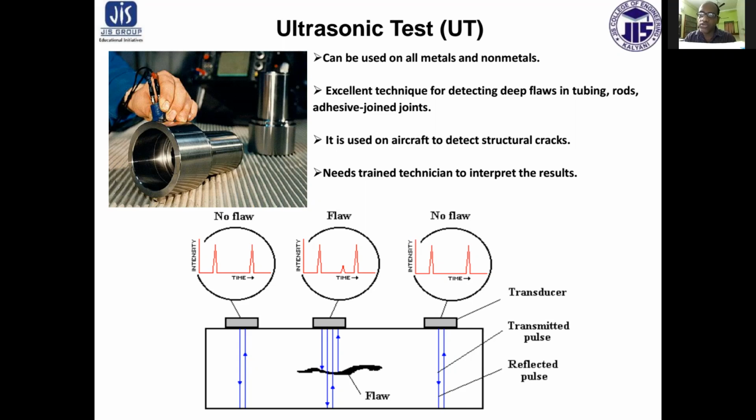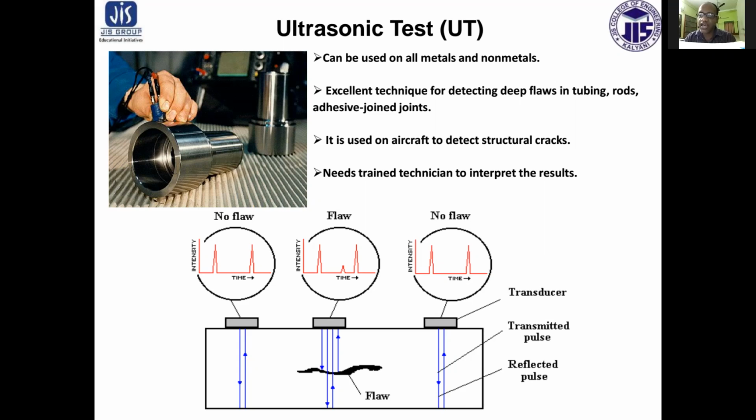So there are two types of this inspection method. There are the pulse echo method, that is as per IS 9664, and the transmission method, that is IS 4225.